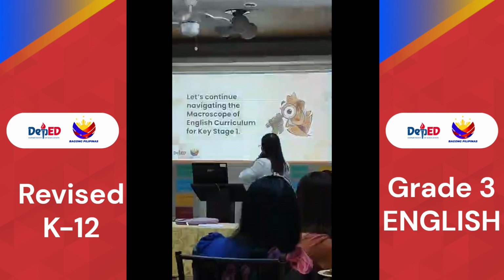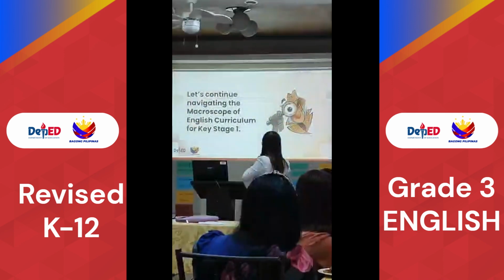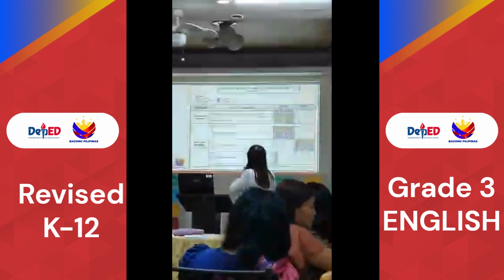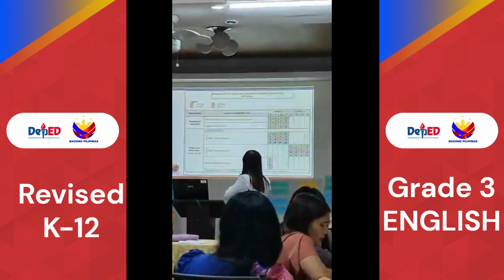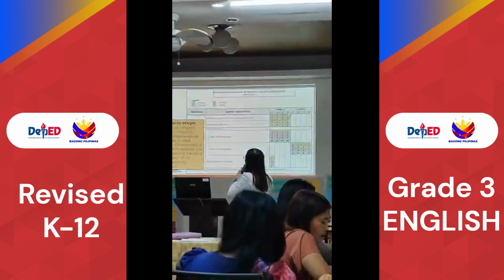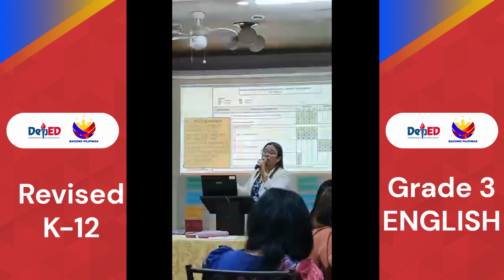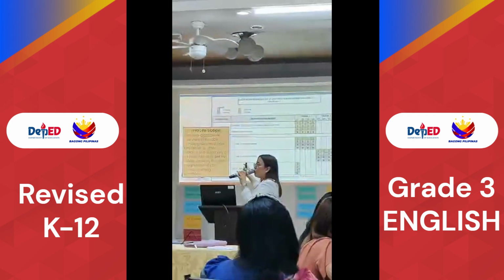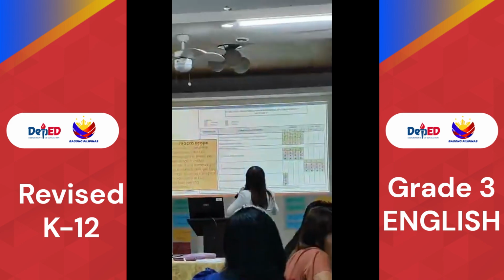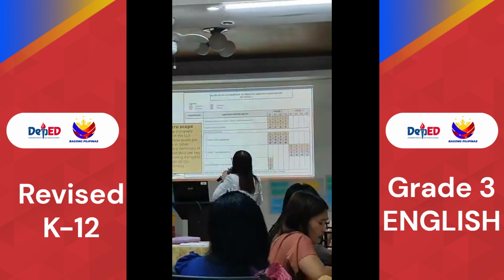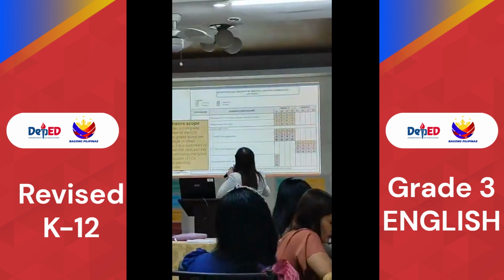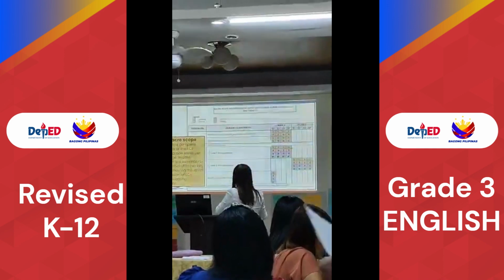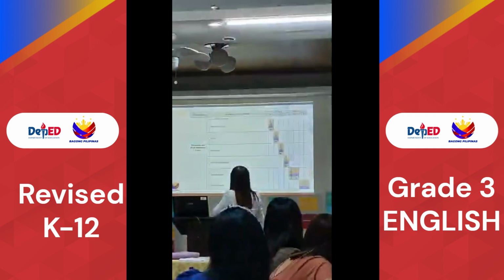Okay, let's continue navigating the macroscope of the English curriculum for key stage 1. This is a tool that will help teachers visualize and understand the overall structure and progression of the curriculum, particularly the sequence of the learning competencies across the macro skills through the use of spiral learning progression.